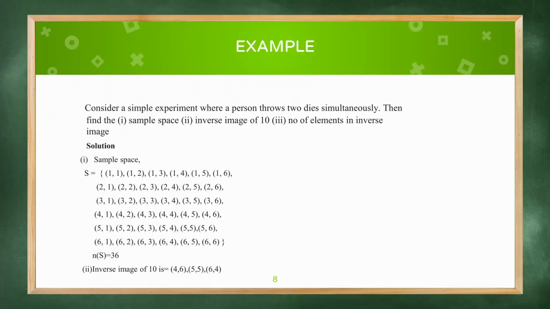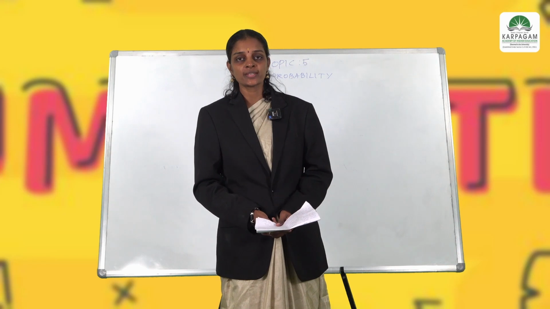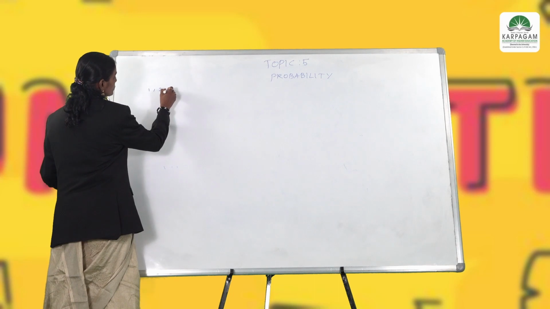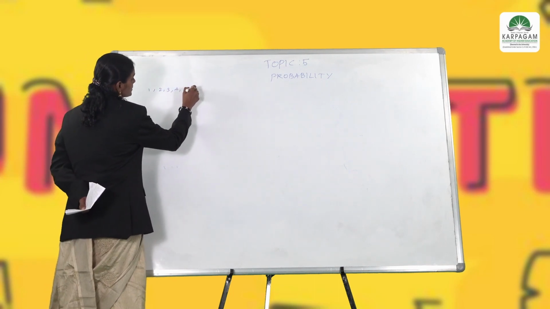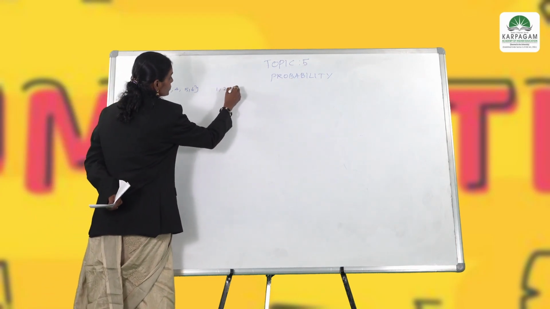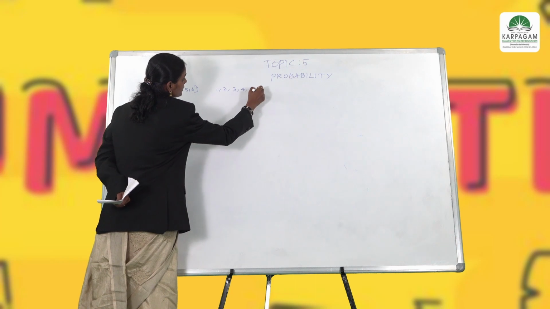Let us consider one more example. Suppose a pair of unbiased dice is rolled, then x denotes the total score of the 2 dice. We have to find the sample space, the values taken by the random variable x, the inverse image of w, and the number of elements in the inverse image. Now we define our sample space for 2 dice thrown. One die has 6 faces: 1, 2, 3, 4, 5, 6. We define the same for the second die: 1, 2, 3, 4, 5, 6.